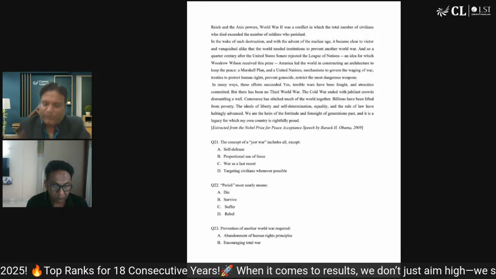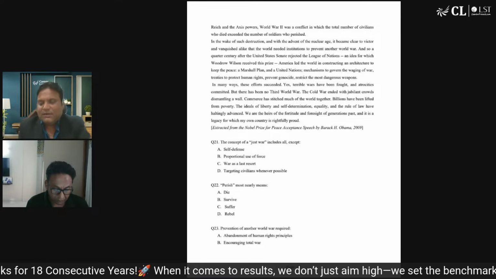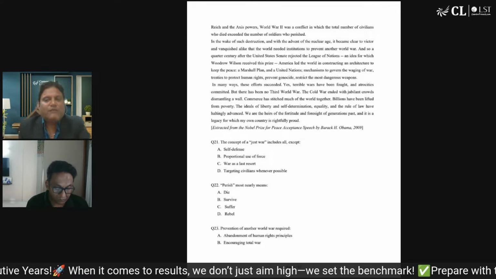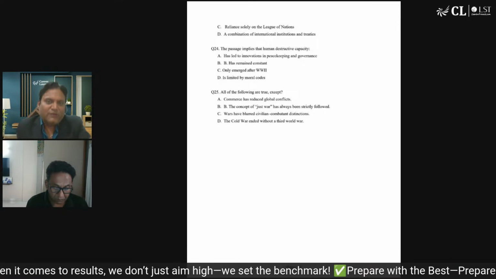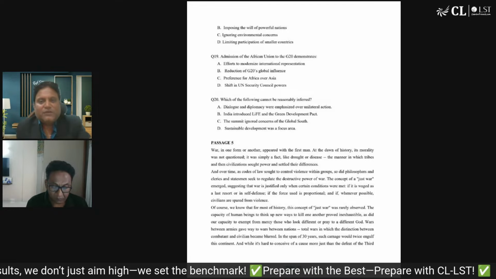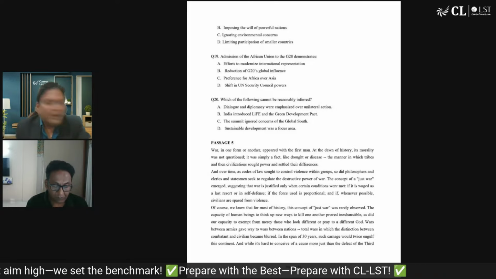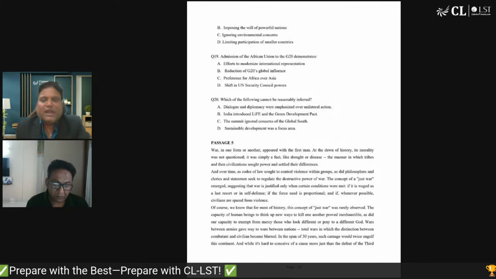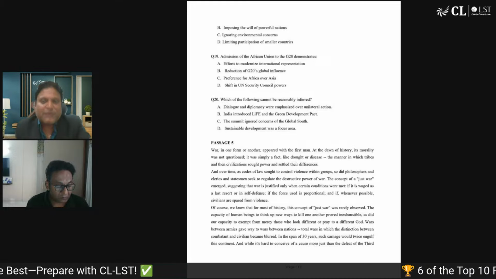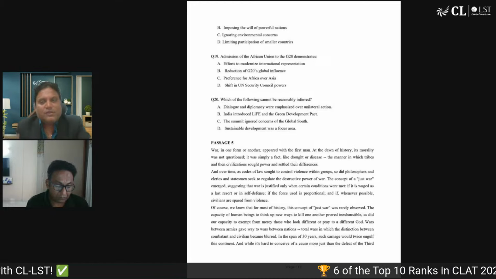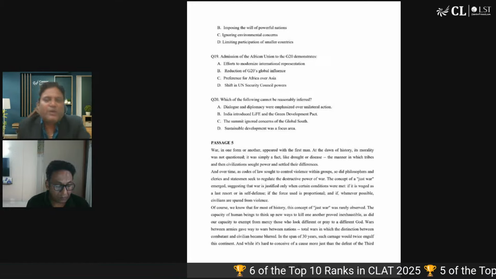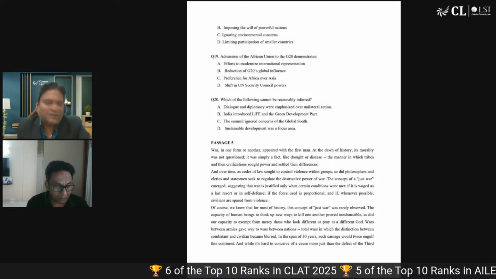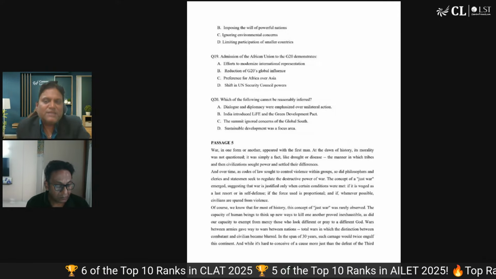That is one thing, there are 5 passages, and the other thing is that you have to read a lot if I compare it with the length of the last year CLAT. But then if you read, the passages are not very difficult. They are argumentative in nature. Most of the passages are argumentative in nature, with one or two main points that the author is trying to draw throughout the passage. So such kind of passages at least are not very difficult.